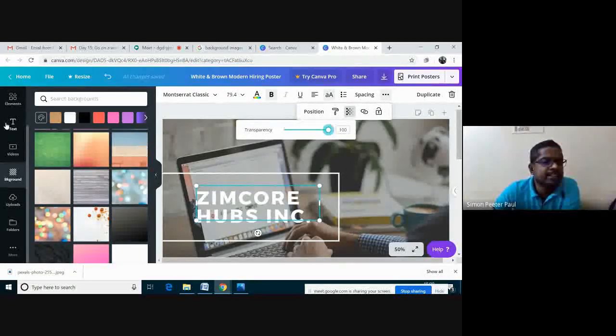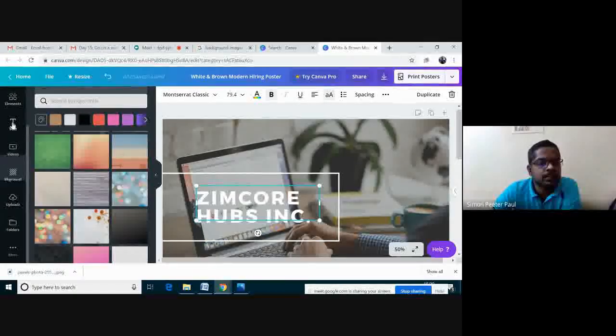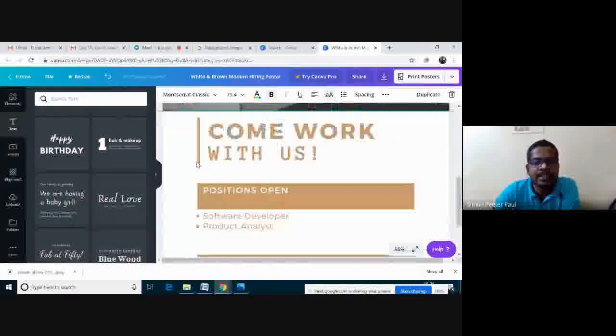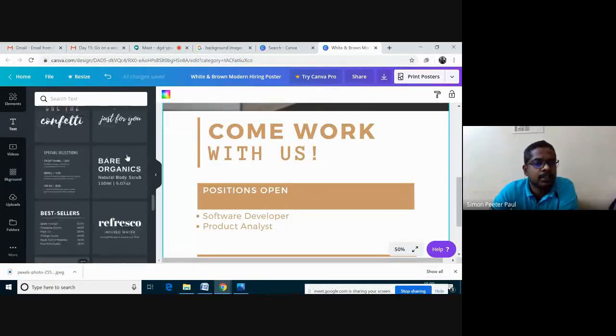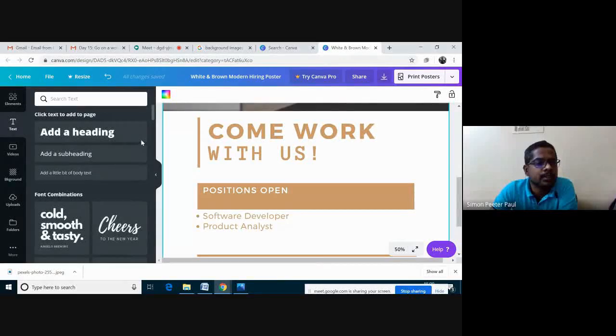You can add text by clicking here. Or else you can change. Suppose here, this one is also a text box. You can click here. Suppose if you need a new text box, I'm moving upward. See here, there are three types of text box here. Resize is for the paid version, sir.